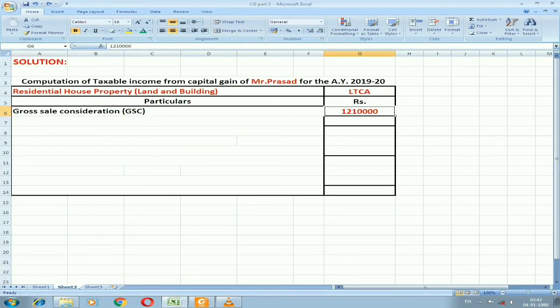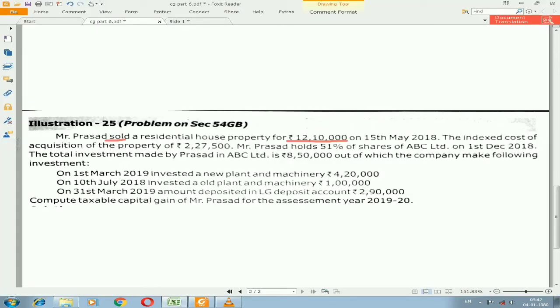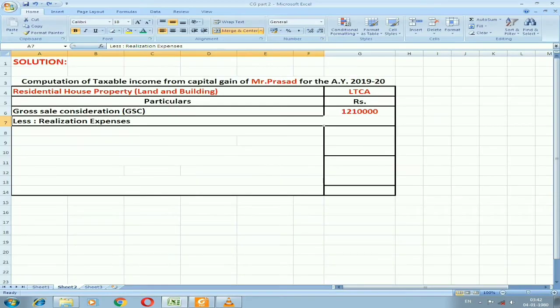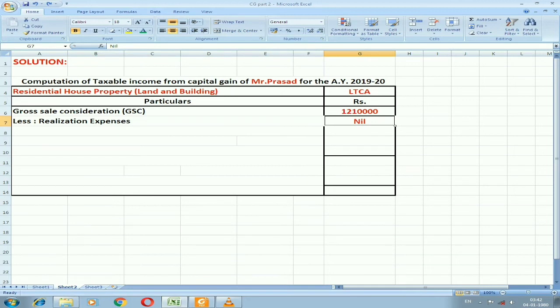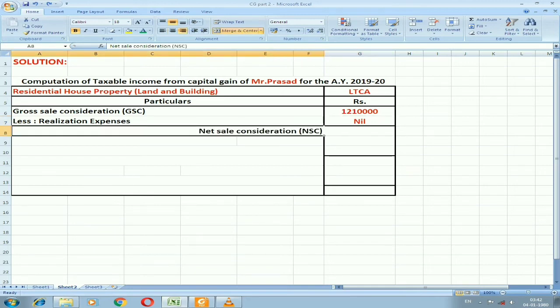Then we need to take realization expenses. This is the amount which is spent in order to do the sale. As you can see here, there are no realization expenses or selling expenses made on the sale of that asset. So the realization expenses will be nil, and the total will be net sale consideration with the same amount, 12,10,000.